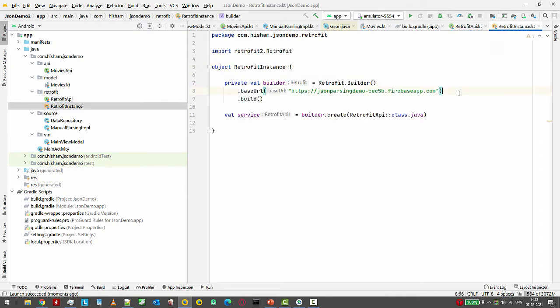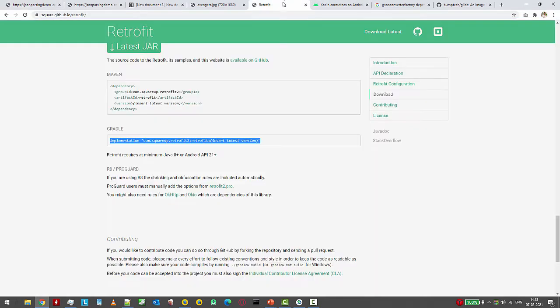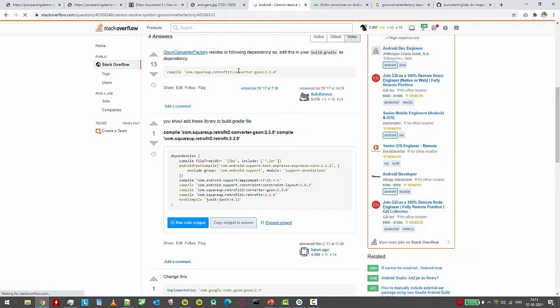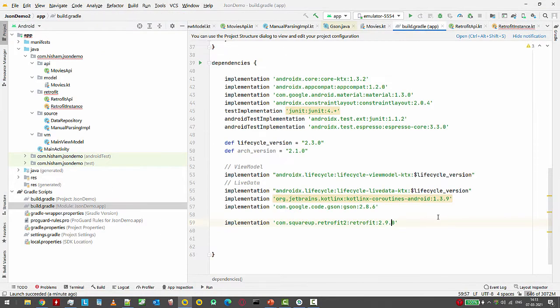So we need to add a converter here, dot addConverterFactory, that is GsonConverterFactory. We need GsonConverterFactory. Okay, here we go. So we need this guy.